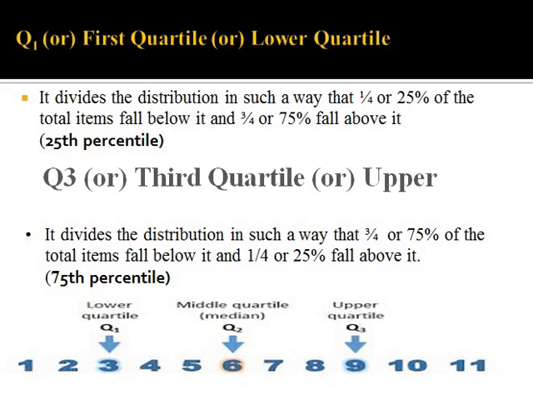Quartile 1 is called the first quartile or the lower quartile. It divides the entire distribution in such a way that one fourth, or 25%, of the total items fall below it.